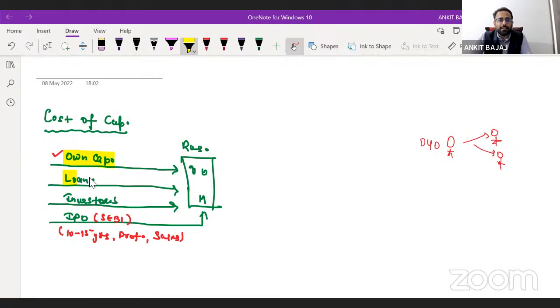when your business is raising money, definitely you need to pay some amount to the investors, to the lenders, right? Etc. Etc. So now let's suppose what you are doing.